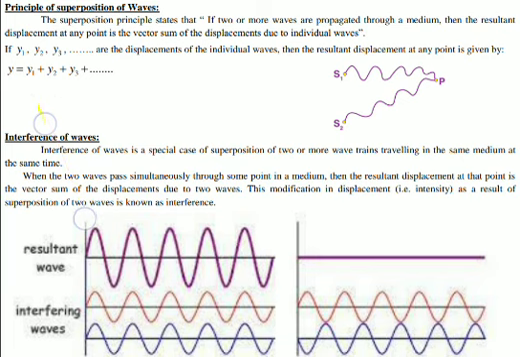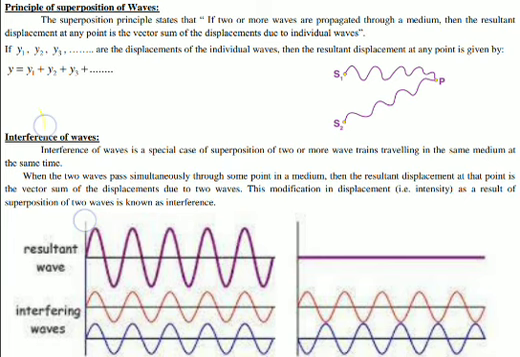Suppose this is one wave, from the source S1, and it is emitting one kind of sound wave and reaching a point P. Then the displacement of the particle at point P is denoted by y1. Suppose there is another wave emitted from another source S2, which is also reaching point P.